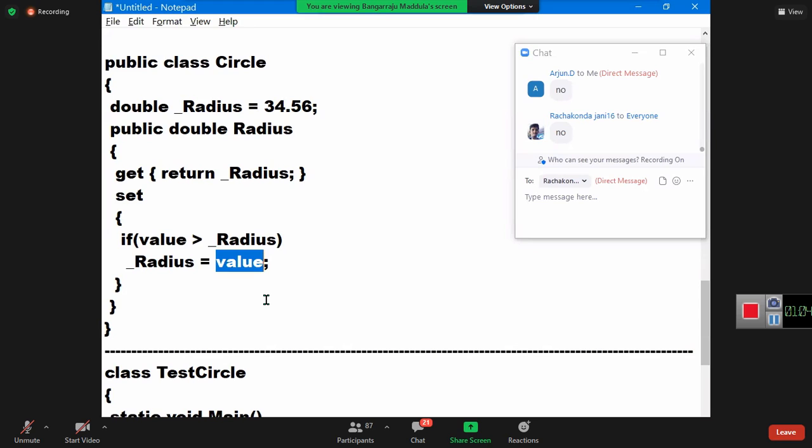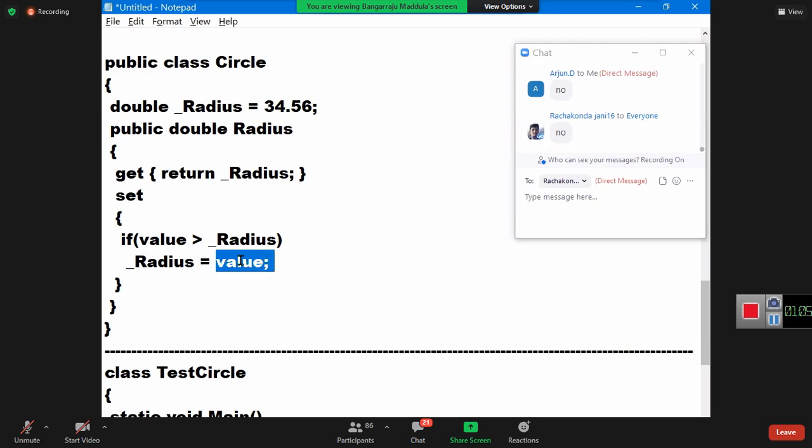This is implicitly declared, and it is considered like a parameter of a method. This is just like a parameter of a method. You see, when you are writing a method, I am writing double value. What is the double value? A parameter. So this is also like a parameter of the method.